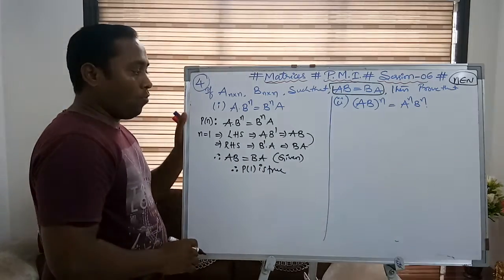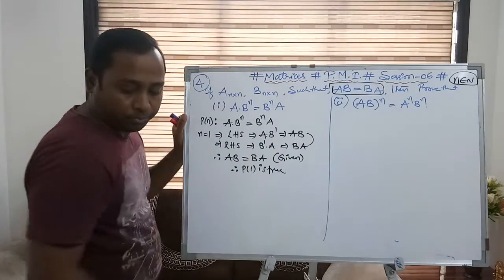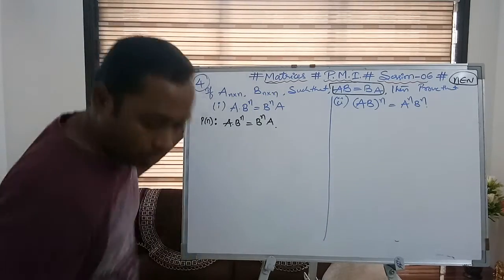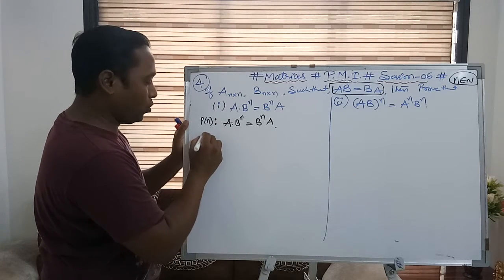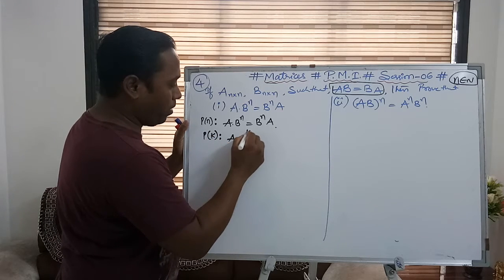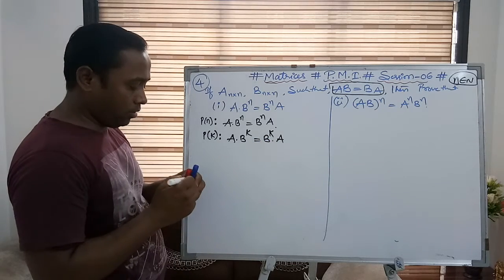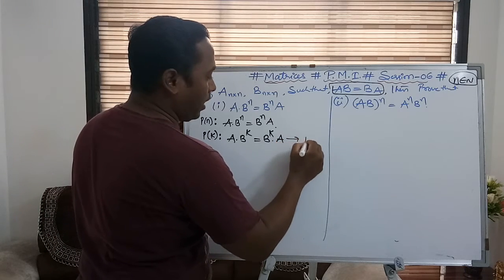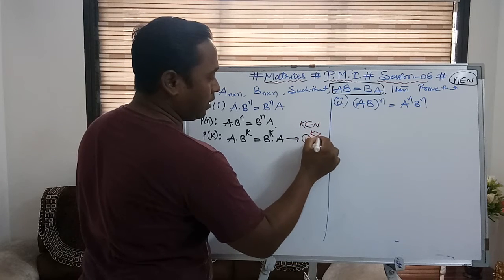Simple. Now what I am assuming is that P of k is true. So I am just erasing this part. Okay. What I am assuming here, I am just starting with the P of k statement. Therefore let P of k be true. So the P of k statement would be A into B power k is equal to B power k into A. Correct? This is the P of k statement which I have assumed, where k is a natural number, k belongs to n, and k is greater than or equal to 2.